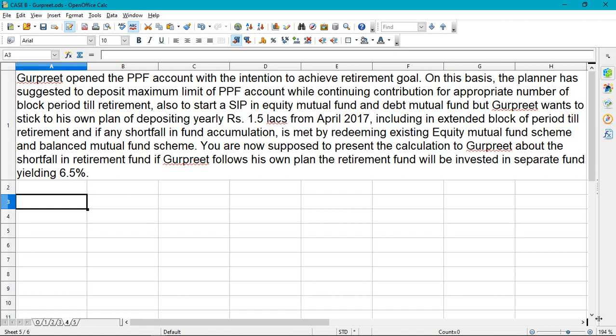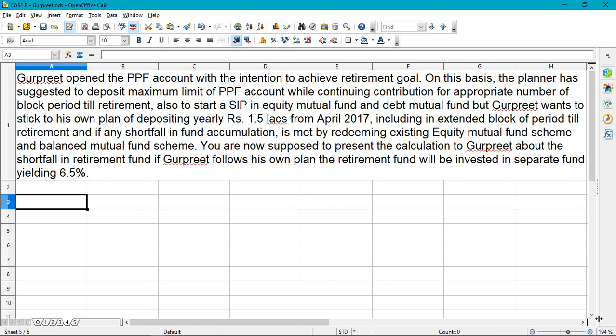Welcome back. Let's solve question number 4 of case B. Gurpreet opened the PPF account with the intention to achieve retirement goal. On the basis, the planner has suggested to deposit maximum amount in the PPF account while continuing contribution for appropriate number of block periods till retirement.